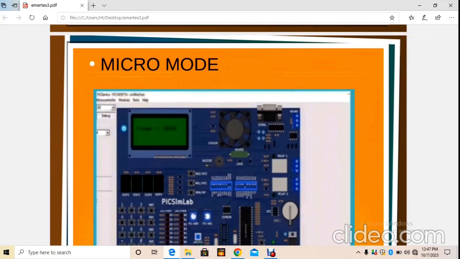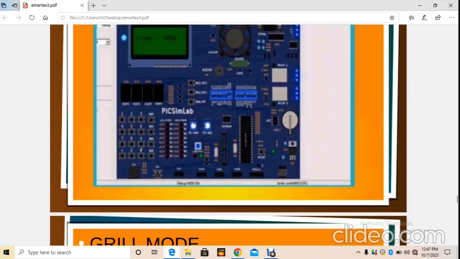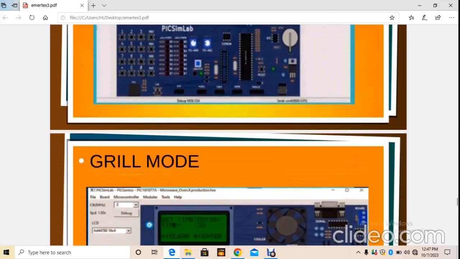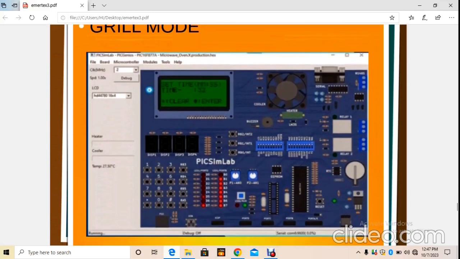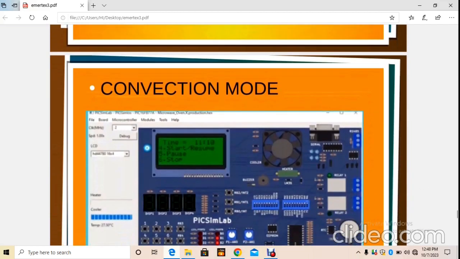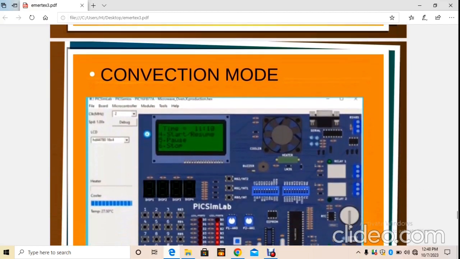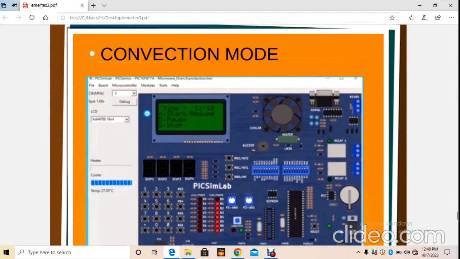I told earlier that we have set the maximum power at 900 watts. We can set the timer accordingly. This one is convection mode, and after setting the timer it will give us the option to start.